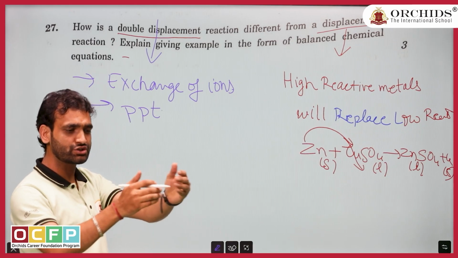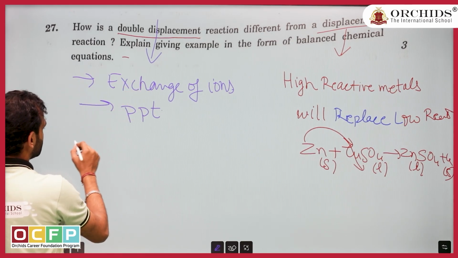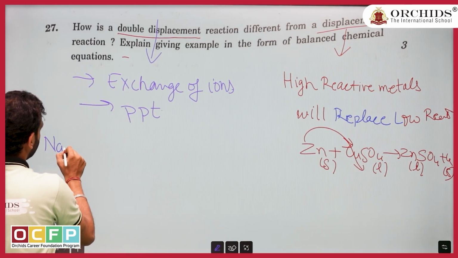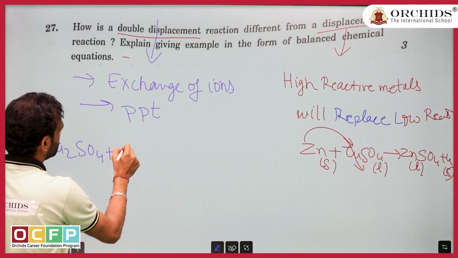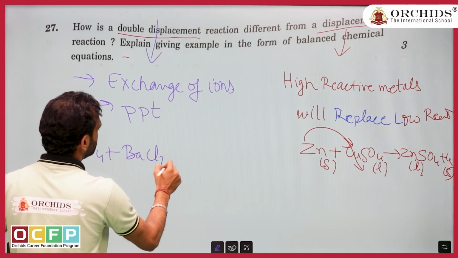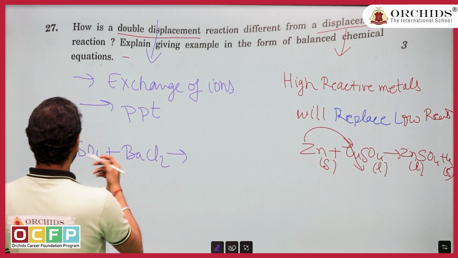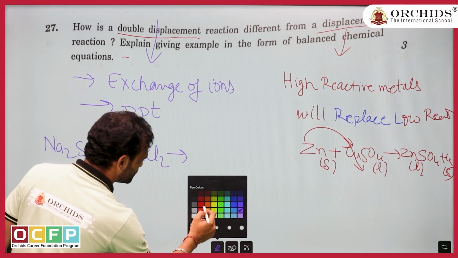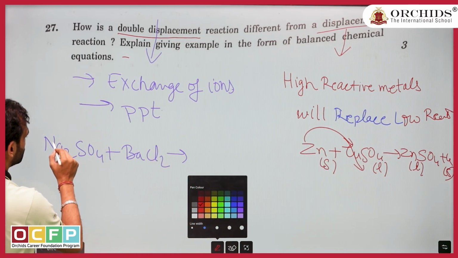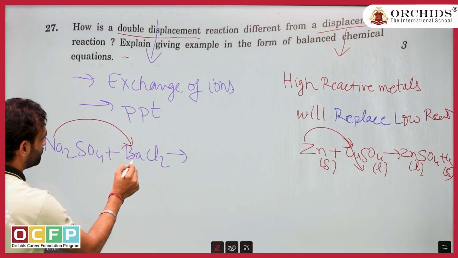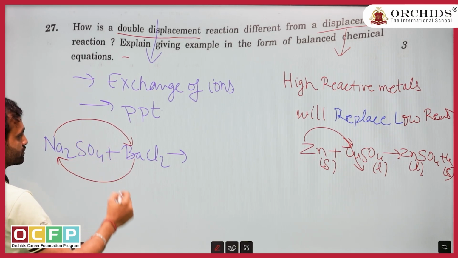It is a clearly given, straightforward question. So what is the example? Suppose I am taking Na2SO4 plus BaCl2, barium chloride. Again, what will happen here will be exchange. Exchange means sodium with Ba, barium with sodium.